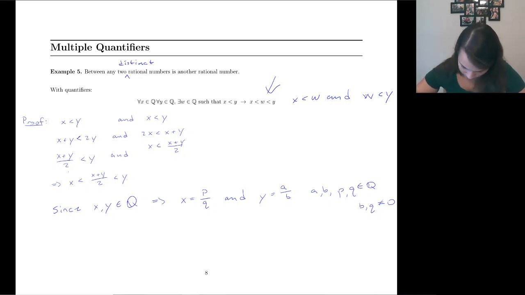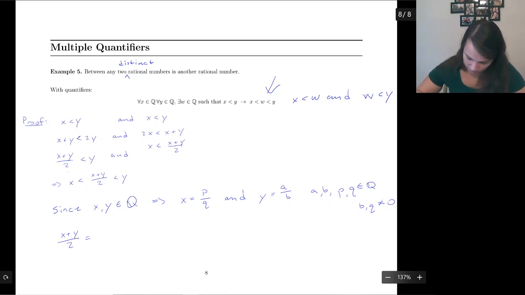Okay, so then now we have x plus y over 2 is going to be equal to p over q plus a over b, all over 2. And then that's going to be equal to pb plus aq over bq, all over 2. And then we can simplify that just a little bit because we need a single fraction in order to do rational numbers.